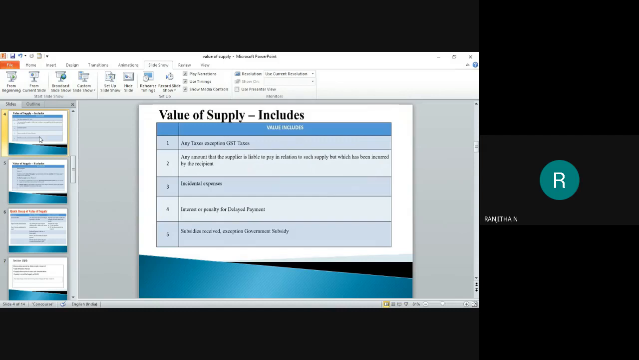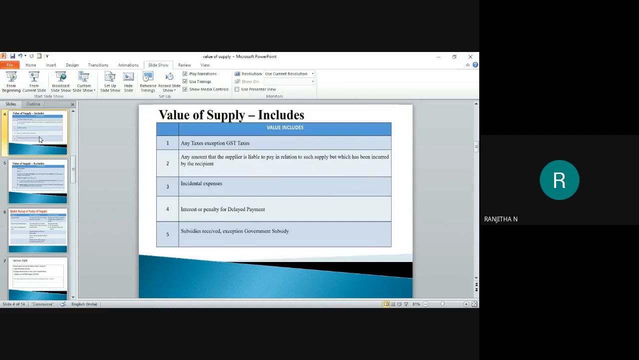And the second one here is any amount that the supplier is liable to pay in relation to such supply, but which has been incurred by the recipient. In some cases, the recipient pays the amount which the supplier is liable to pay. For example, when the goods are supplied from the supplier's place to the recipient's place, there is a need to pay the transportation cost. Is it right? That transportation cost may be paid by the recipient, where the supplier is liable to pay. So that is a part of your transactional value.